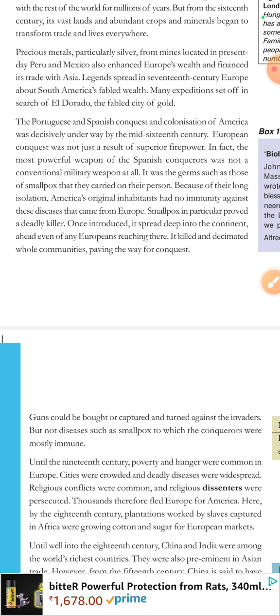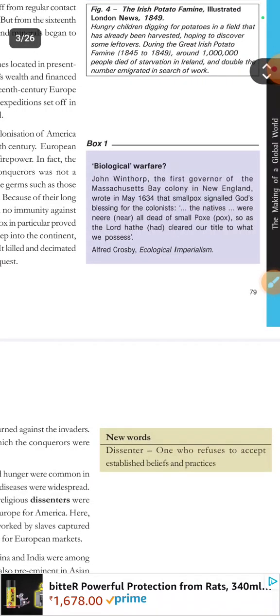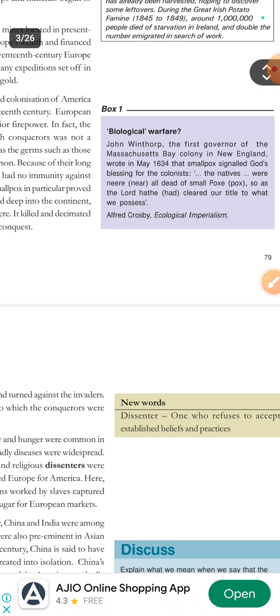Now, biological warfare. What is biological warfare? John Winthrop, the first governor of the Massachusetts Bay Colony in New England, wrote in May 1634 that smallpox signaled God's blessing for the colonists: the natives were near all dead of smallpox, so, as the Lord had cleared our titles to what we possess.